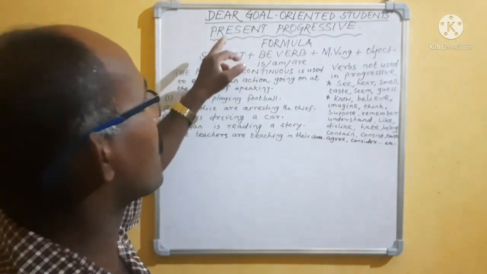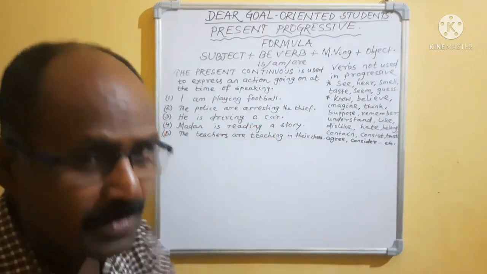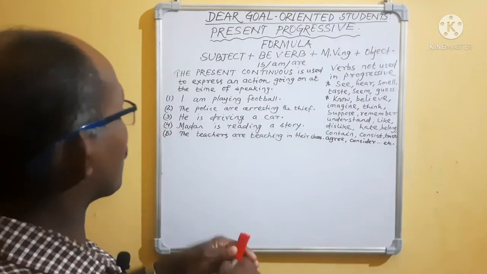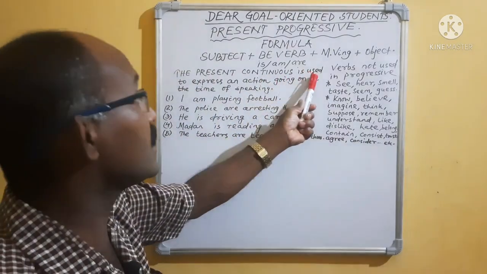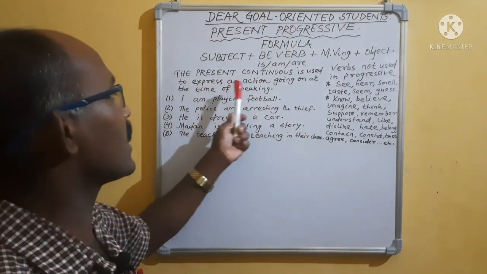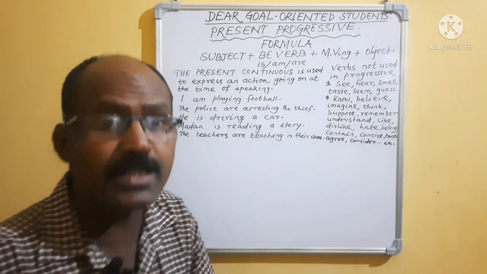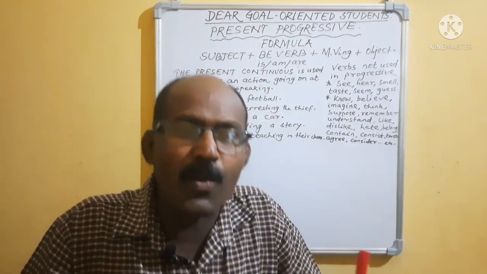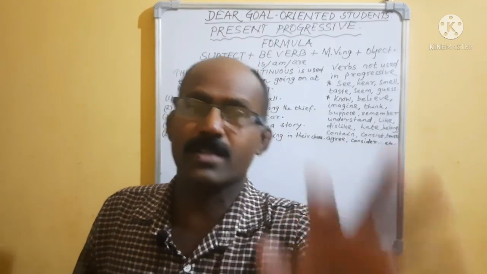What do you mean by present continuous or present progressive? The present continuous is used to express an action going on at the time of speaking.